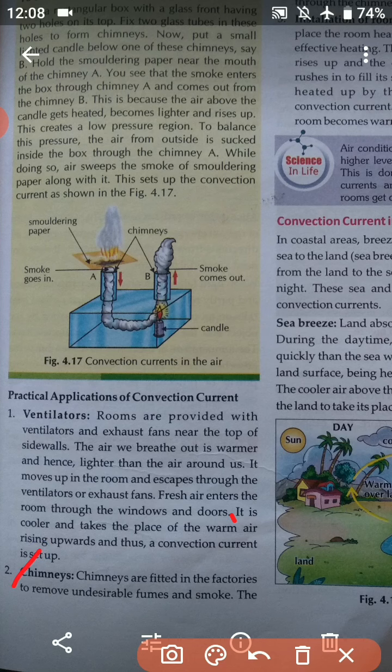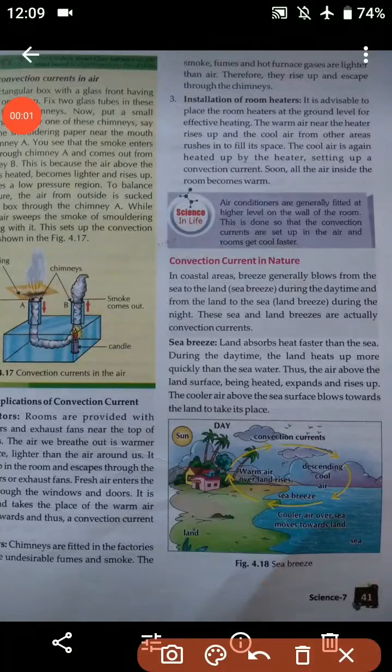Okay. So number two is the chimneys. Chimneys are fitted in factories to remove the undesirable fumes and smoke. The smoke, fumes and hot furnace gases are lighter than air. Therefore, they rise up and escape through the chimneys. So students, the smoke and fumes are lighter than the air, therefore they rise up and escape through the chimneys.